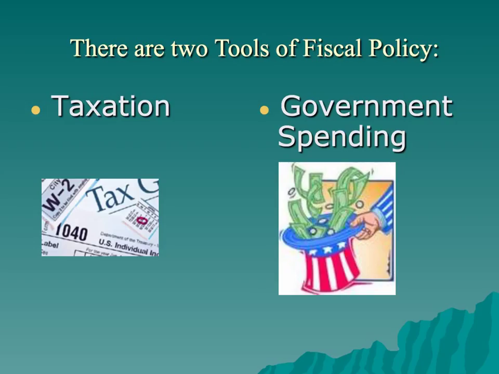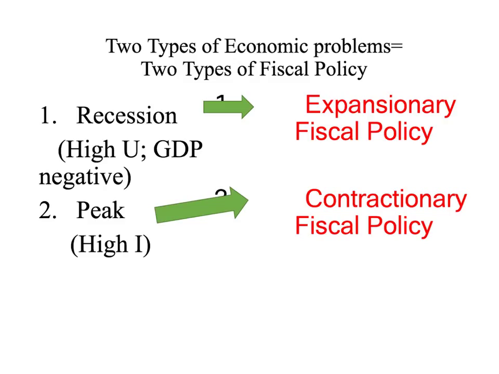There are two tools that Congress and the President can use to fix a troubled economy. They can change taxation, either increase or decrease, and then also increase or decrease government spending. There are two types of economic problems that we deal with, and there are two types of fiscal policy to deal with those problems. The first problem is a recession, characterized by high unemployment and GDP growth that's usually negative. And so in that case, expansionary fiscal policy is necessary to help our economy get out of the recession.